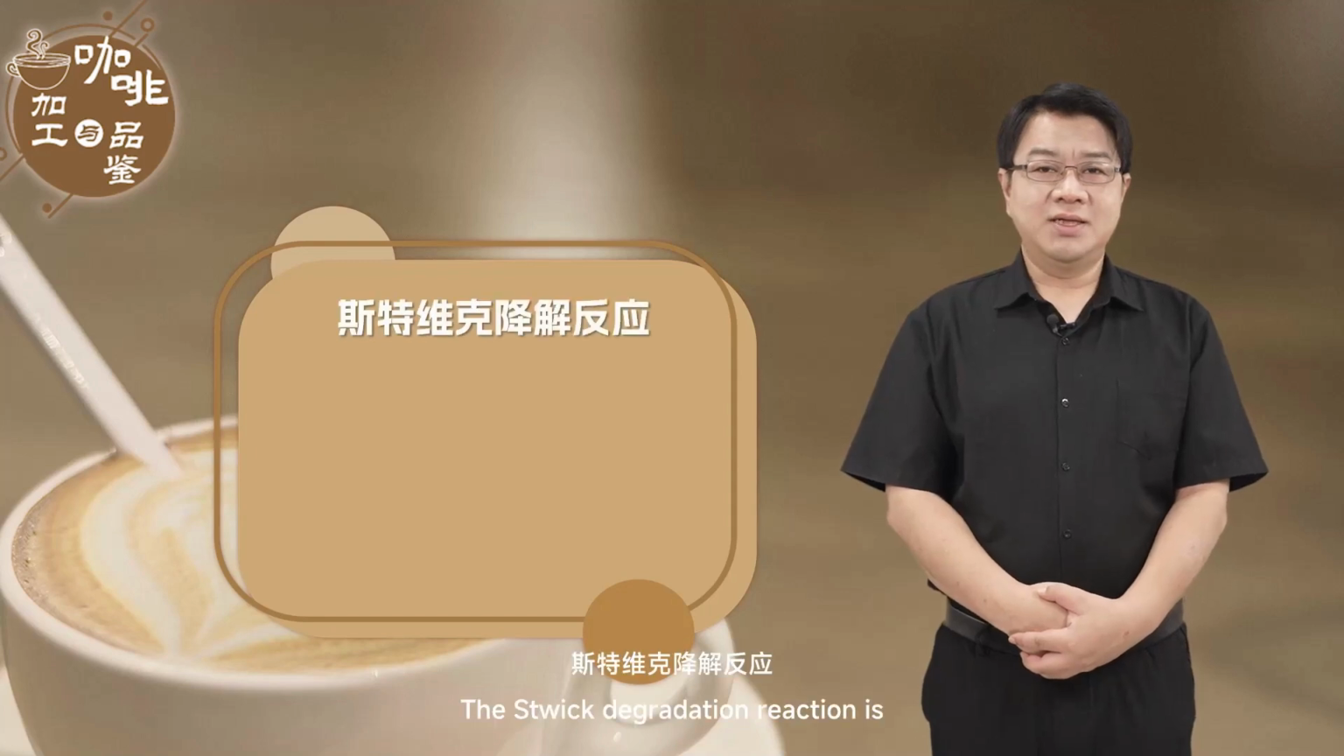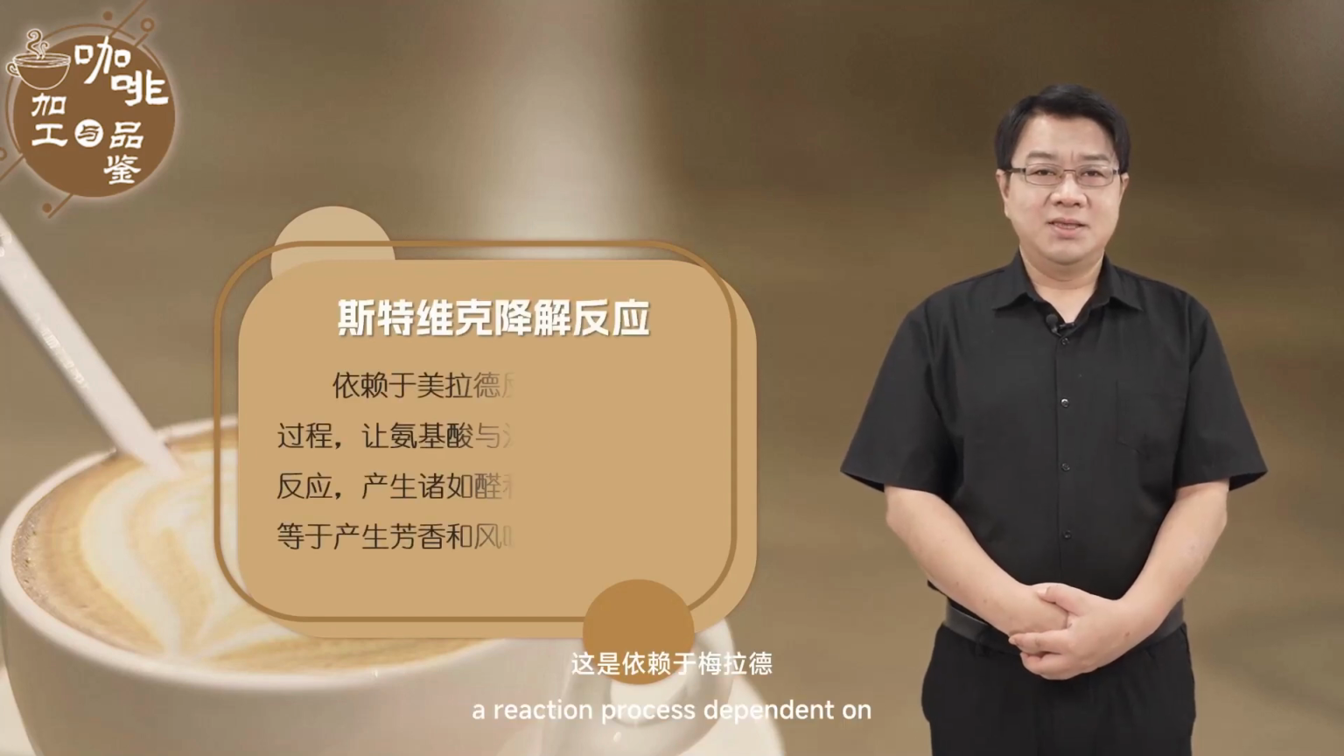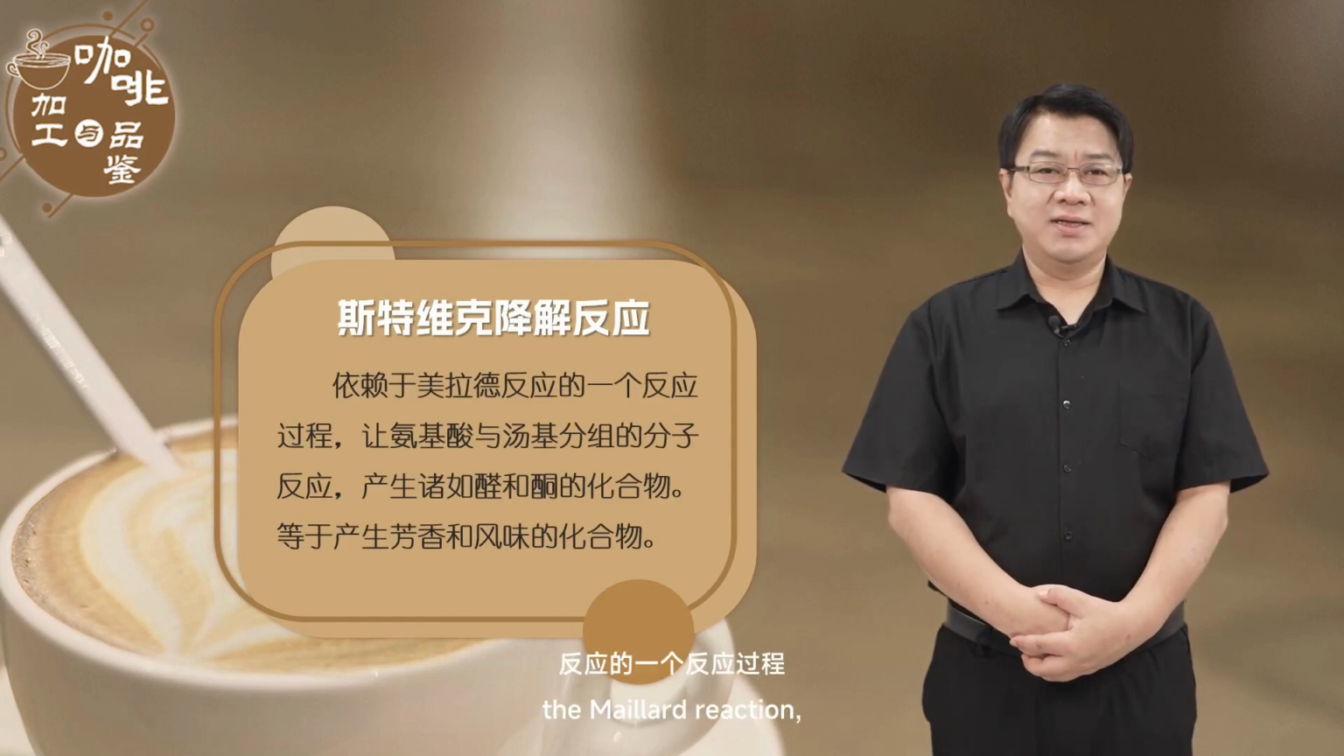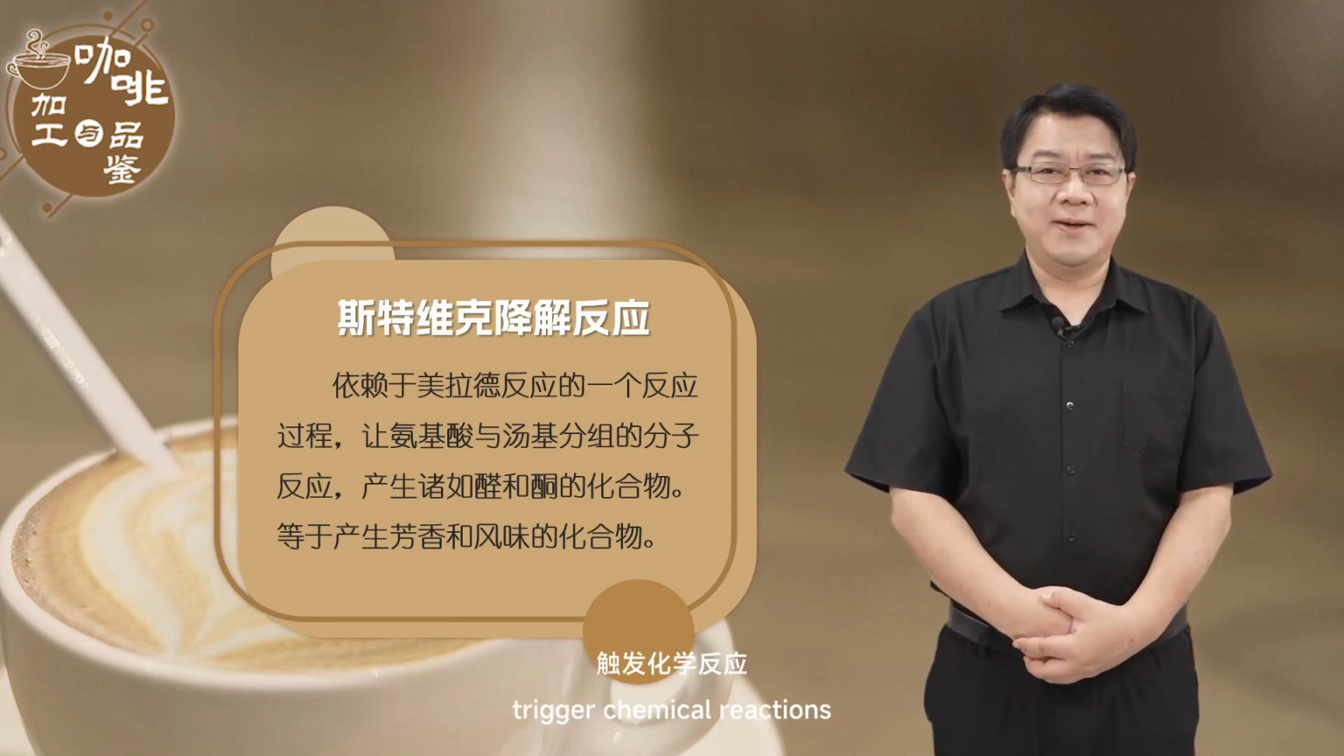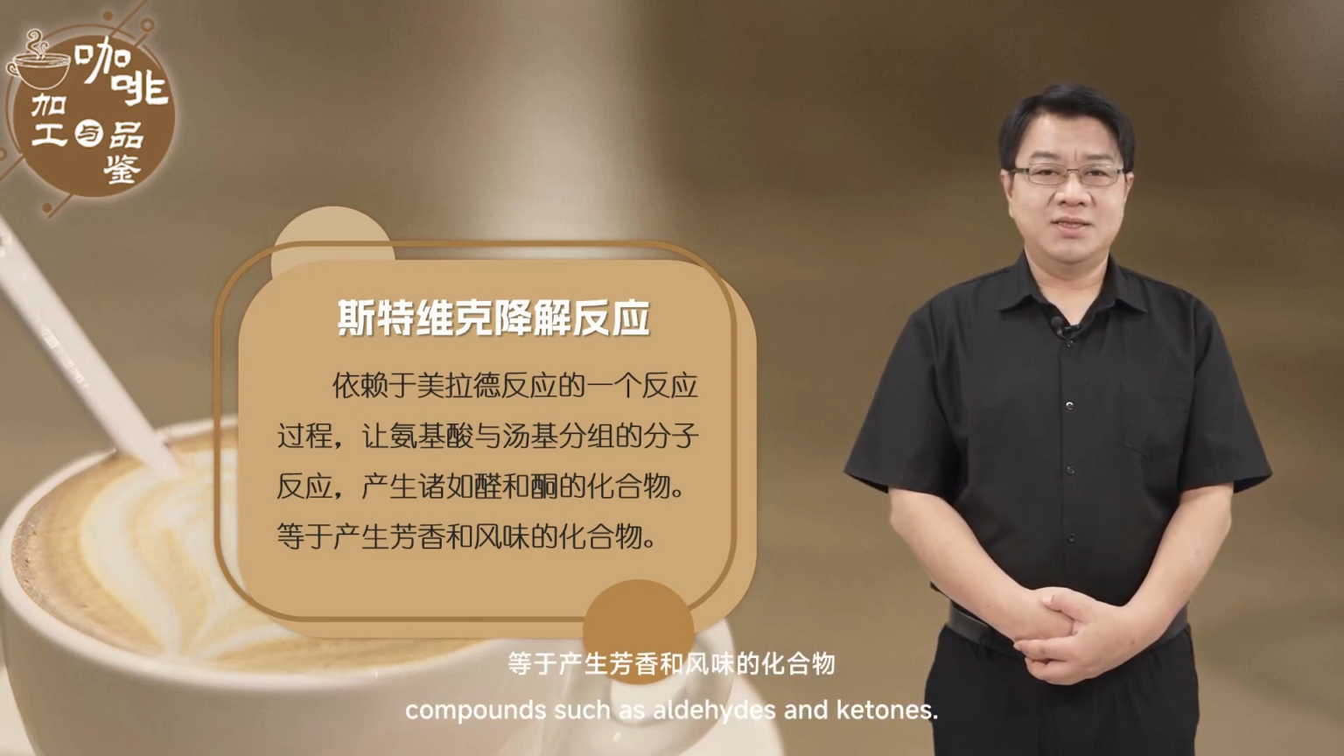The Strecker degradation reaction is a reaction process dependent on the Maillard reaction. It allows amino acids to react and trigger chemical reactions. Molecules grouped in sugar groups produce compounds such as aldehydes and ketones. Compound is essential.